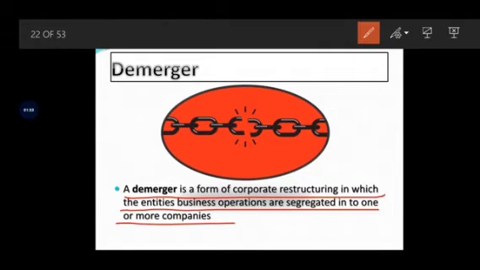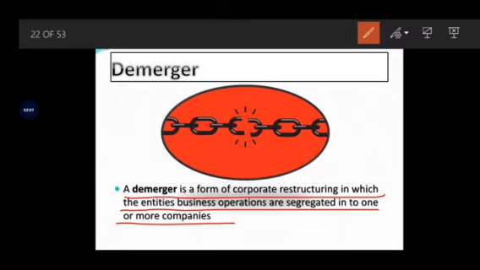For example, if the management decides to establish new companies in a new location, it decides to segregate its business operations into two localities and two geographical areas. Then the management is restructuring the existing business organization to start up new business entities in different locations.